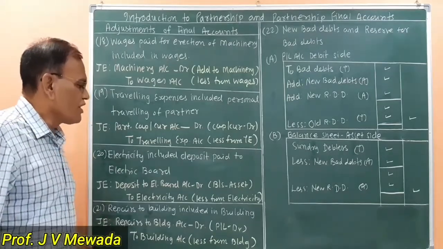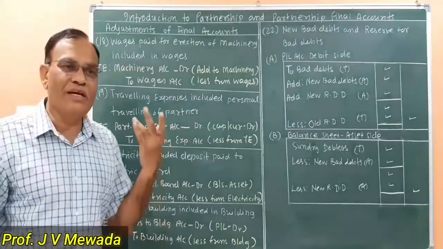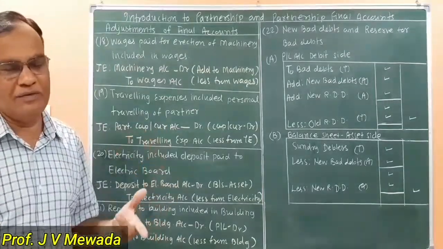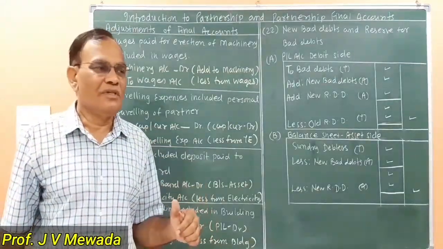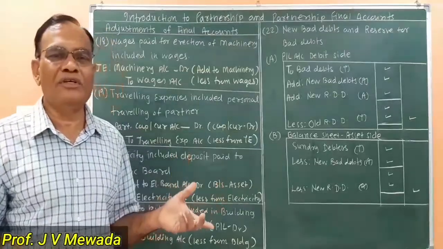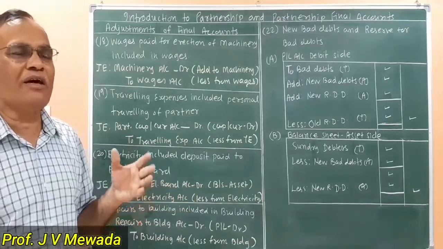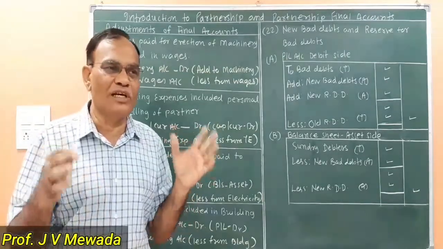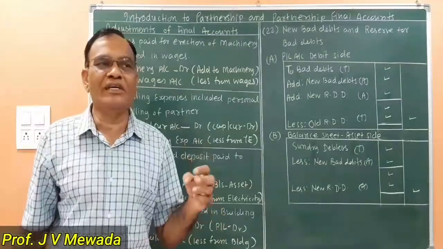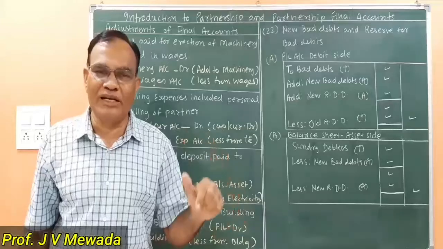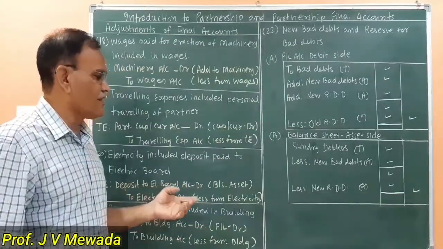Now number 20, electricity included deposit paid to electric board. Whenever we receive the electric bill, electricity is a revenue expenditure, but sometimes the electricity company asks for a deposit and that amount is included in the bill. By mistake our accountant is debiting the total amount to electricity account. So whatever is the amount of the deposit, we subtract it from the electricity charges, that is why electricity account is credited.